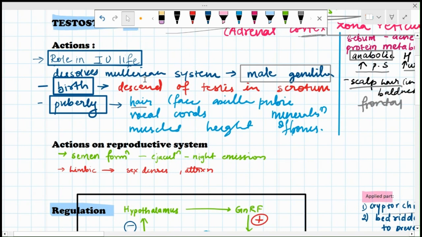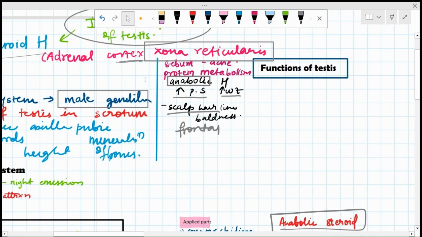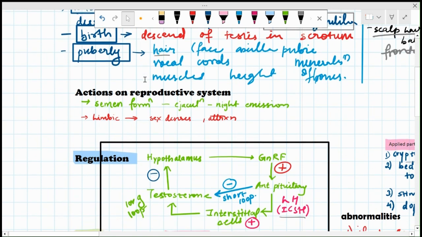At birth, it causes the descent of the testes into the scrotum, and at puberty, the growth of hair in the axilla, deepening of vocal cords, mineralization of bones, muscles, height, etc. Then it has effects on sebum and acne, and on protein metabolism, as it is an anabolic hormone. It increases protein synthesis, increases weight, and scalp hair, and then it has frontal baldness, like this. Then we have the action on the reproductive system: semen formation begins and is ejaculated intermittently during sleep, and it is called night emission.